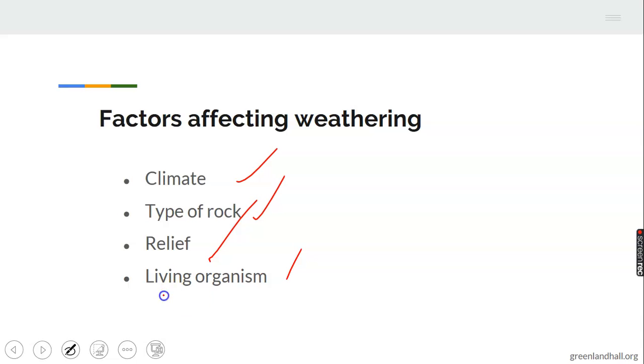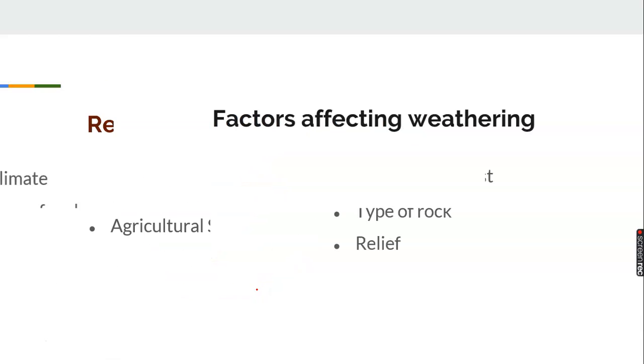Then living organisms as well. The nature of the organism, its ability to bore holes in rocks, and the ability of the plant's roots to penetrate deep into the crevices of the rock determine the time taken for the rocks to be disintegrated. Climate as well. The type of climate determines the type of weathering that will take place in a particular area. These are the factors promoting weathering.